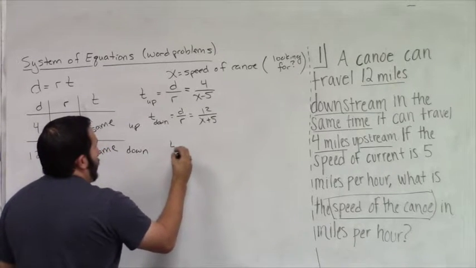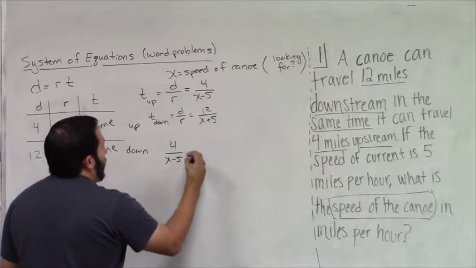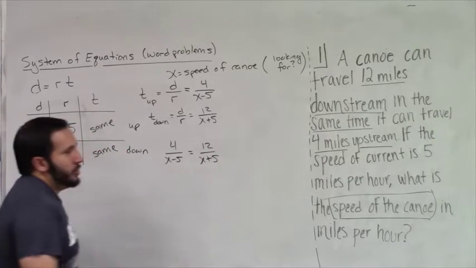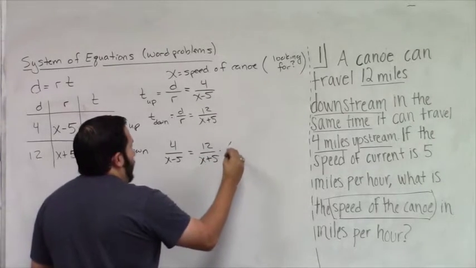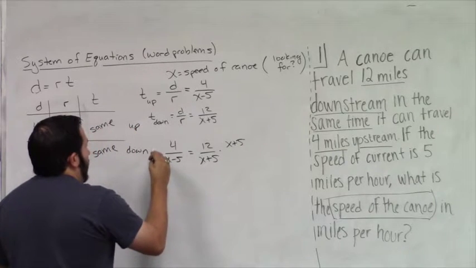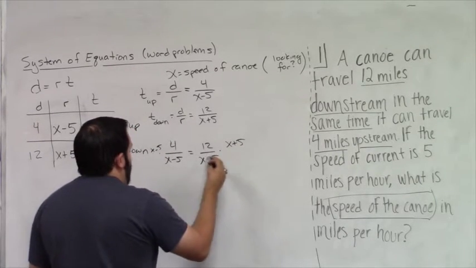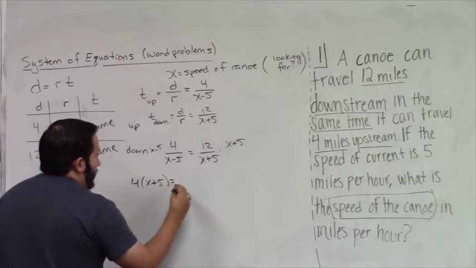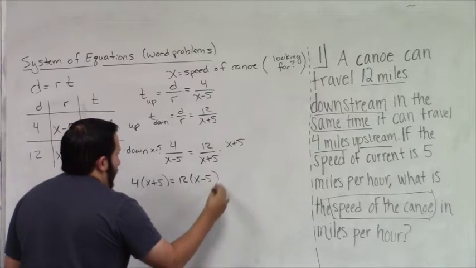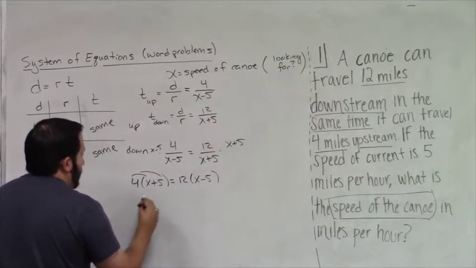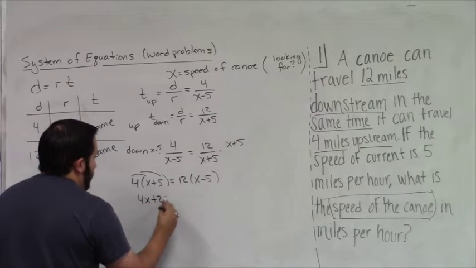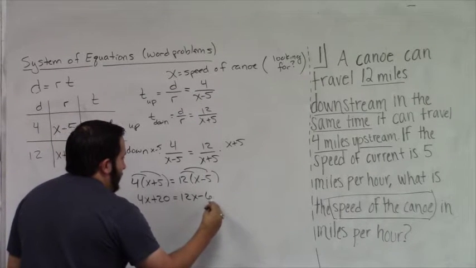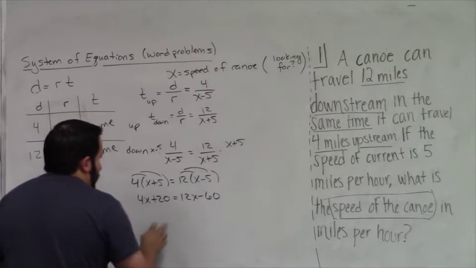So going upstream, we have 4 over x minus 5 is equal to the time going downstream, 12 over x plus 5, and now we just do algebra. Let's multiply x plus 5 to each side, and multiply x minus 5 to each side. So I'm going to have 4 times x plus 5 is equal to 12 times x minus 5. Multiplying the 4 in, we have 4x plus 20 is equal to, multiplying the 12 in, 12x minus 60, and now we simply do algebra to solve for x.